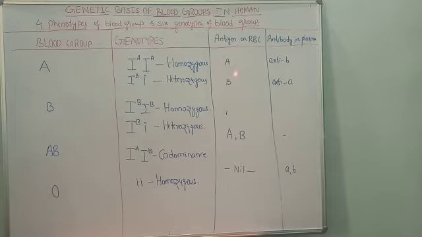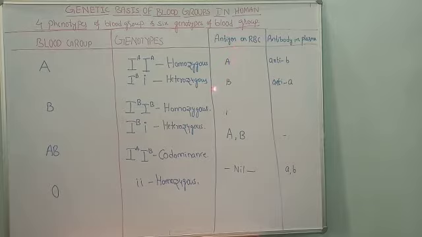Antigens are present on the membrane of the RBC, whereas antibodies are present within the plasma. Thus, there are two kinds of proteins which determine the human blood group.